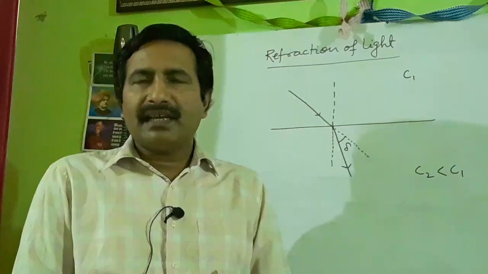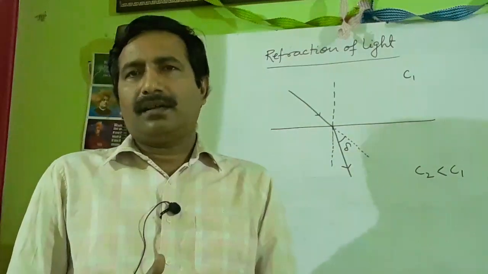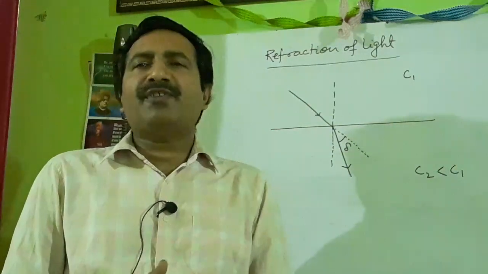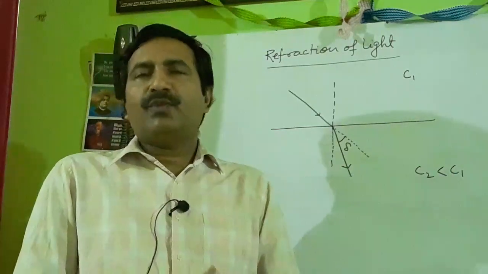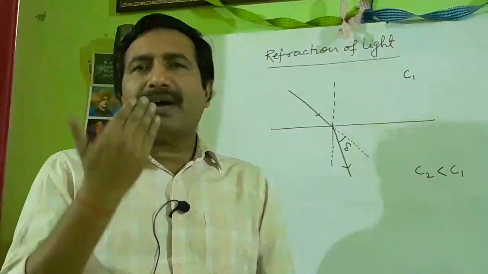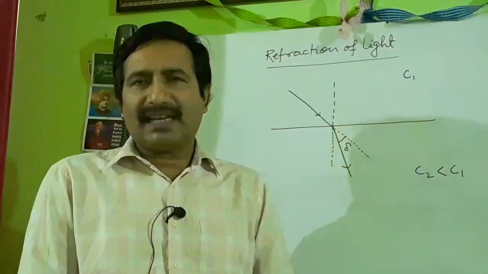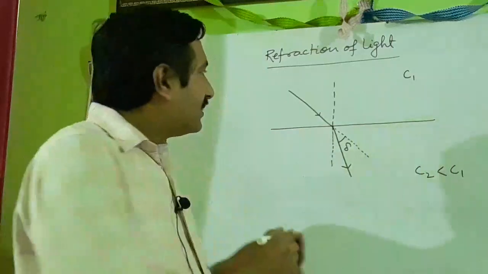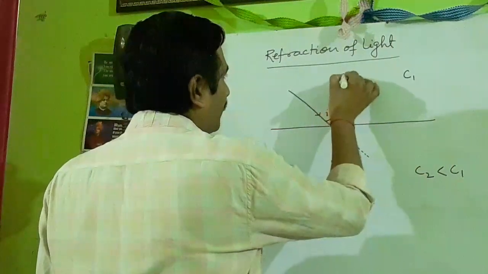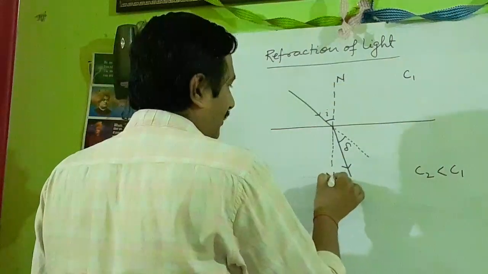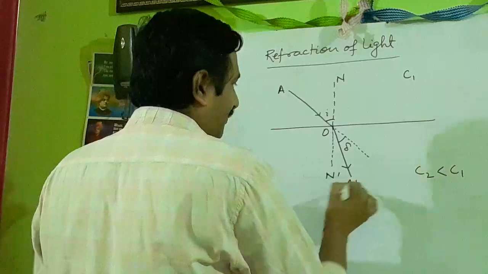Have you understood? Refraction of light is the phenomenon of deviation of a ray of light from its path when it enters from one medium to the other medium. This is the angle of incidence, angle AOA dash.